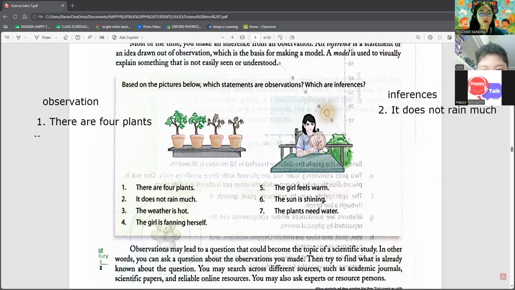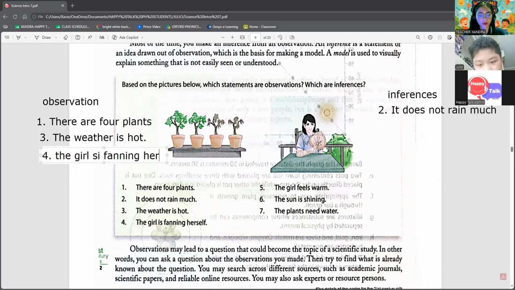The girl is fanning herself is observation. Hold on, hold on. The girl feels warm. The weather is hot. And then the girl is fanning herself. Is what? Is observation. Okay. Also, the girl feels warm is inference.